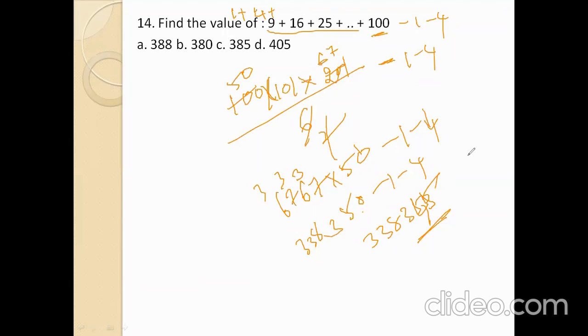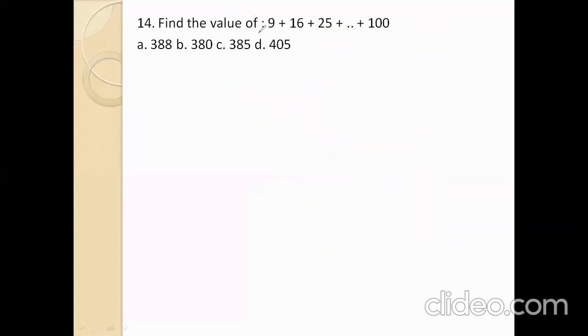Sum of squares formula is... Okay, once again, here we see the 9: 1 plus 4 plus 9 plus 16 plus 25 plus 36 plus 49 plus 64 plus 81 plus 100. That means only 10 squares. That means n value is 10: 10 into 11 into 21. So n into n plus 1 into 2n plus 1 by 6.